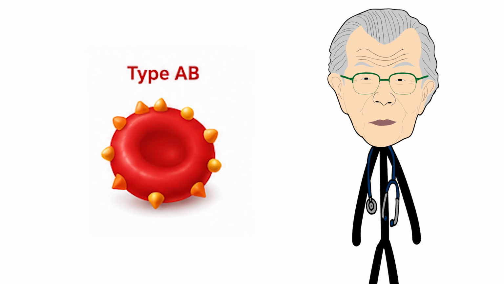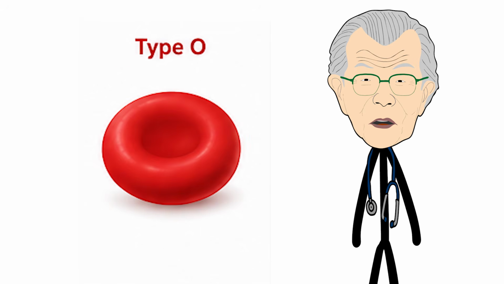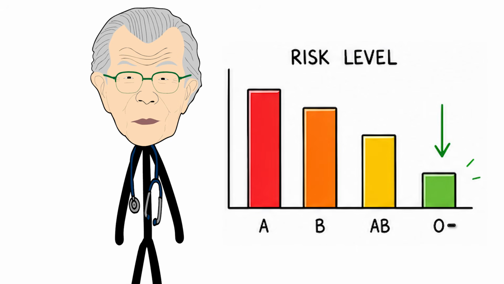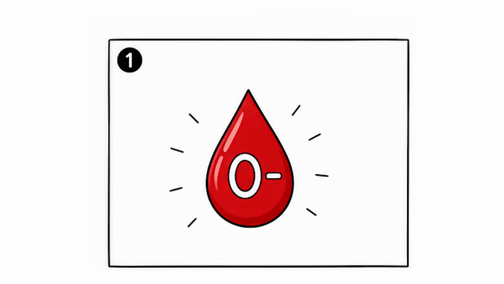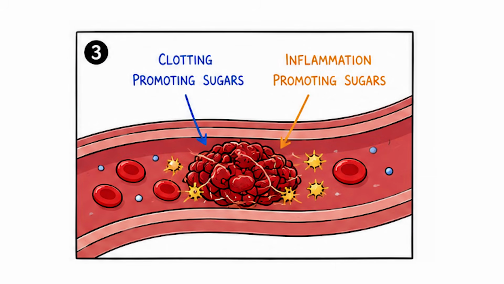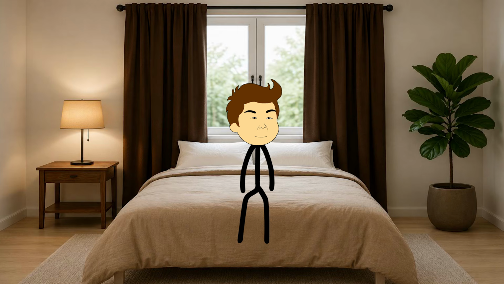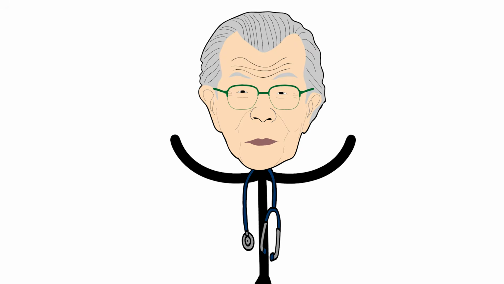Additionally, your lack of these specific surface antigens grants you an unfair internal health protection, giving you the lowest baseline risk for pancreatic cancer and dangerous blood clots compared to all other blood types. Because your blood lacks the specific sugars that promote heavy arterial clotting and chronic cellular inflammation, your vascular system operates with a natural built-in defense mechanism against cardiovascular decline.